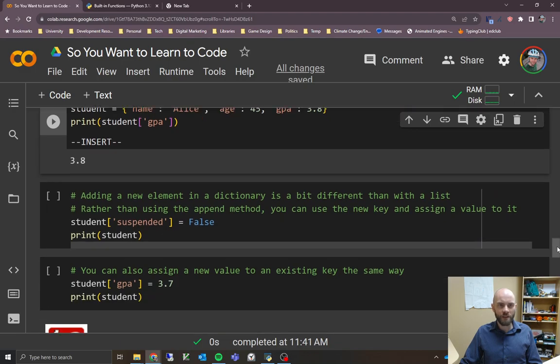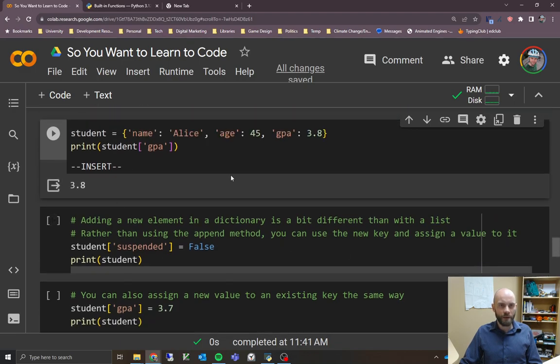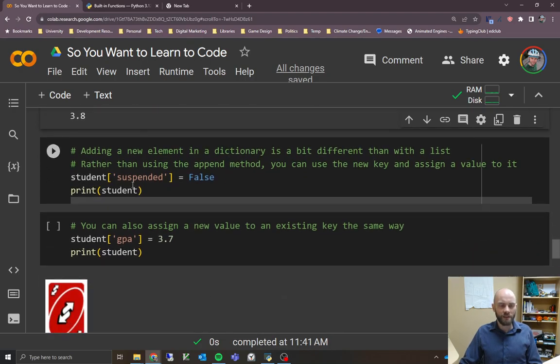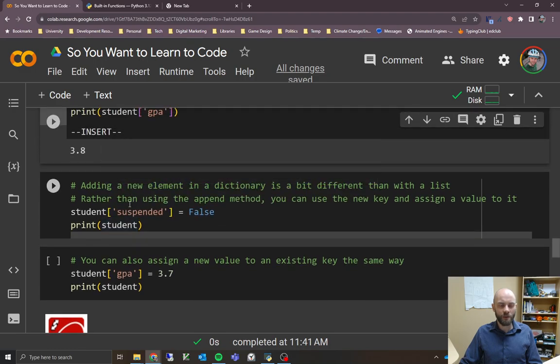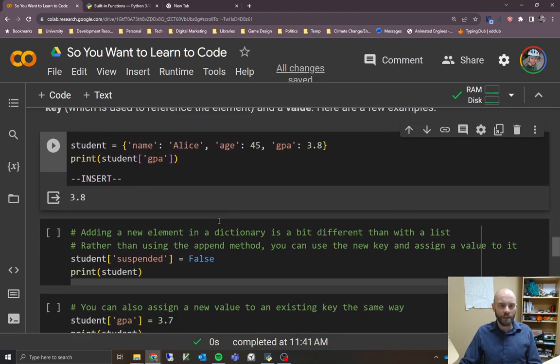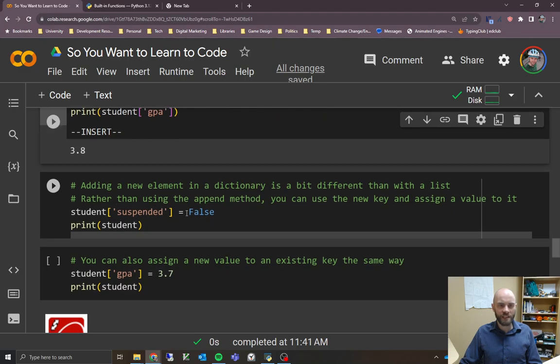What happens if we want to add something new to our dictionary? Maybe we want to add a new element to it, whether the student is suspended or not. The way that you do that is you treat it the same way you would if you were looking something up. The same way that we do student, opening bracket, and then the string GPA, we do that for our new thing here, except suspended doesn't exist in our dictionary right now, right? There's no suspended in here. But we look it up and then we just give it a value, and that's going to put a new thing into our dictionary.